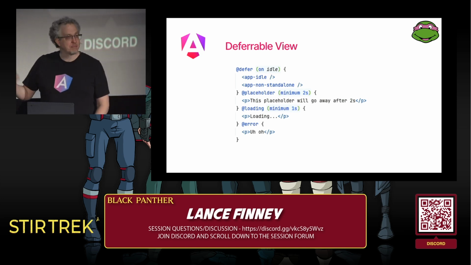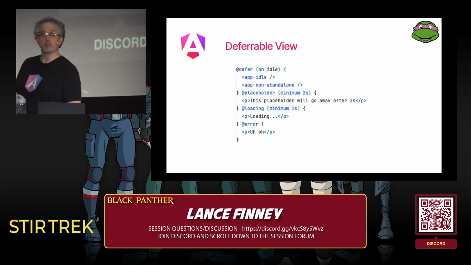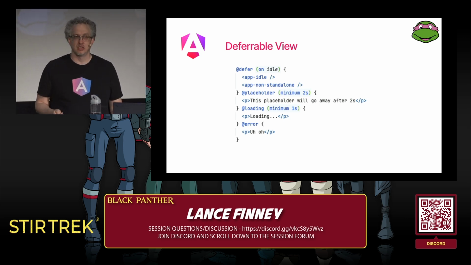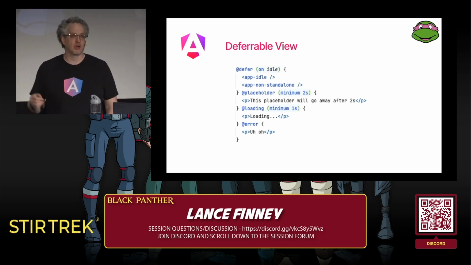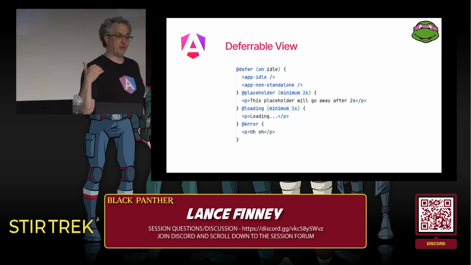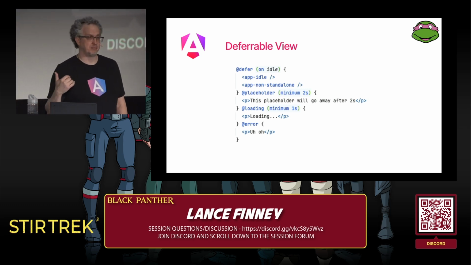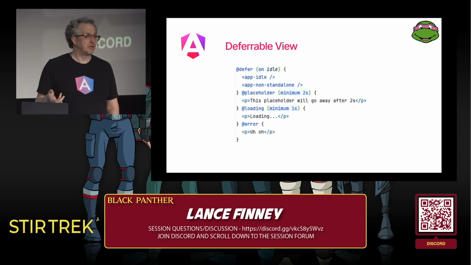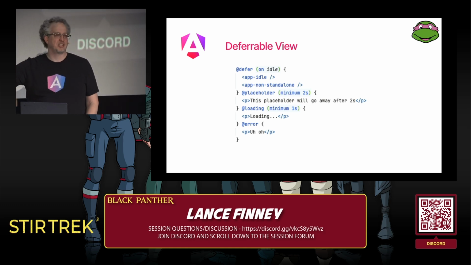And then we have a bunch of optional things. We can have a placeholder that shows before the trigger is invoked. So in this case, this placeholder will go away after 2 seconds, once that trigger is invoked. And optionally, we added a time on this. We're saying, let's show this for at least 2 seconds. And the reason we do that is otherwise it might show the placeholder for only like 2 milliseconds and be a weird flash and annoy the user because they won't know what they missed. So we show it for 2 seconds, give them a chance to see it.